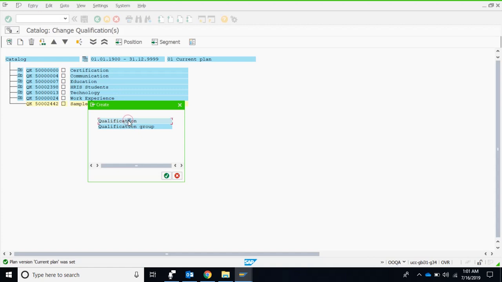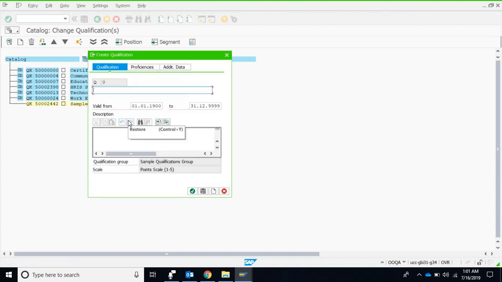So I double click this button, and the system opens up a window. So it is sample ER sample HRIS course, and the name can be anything.